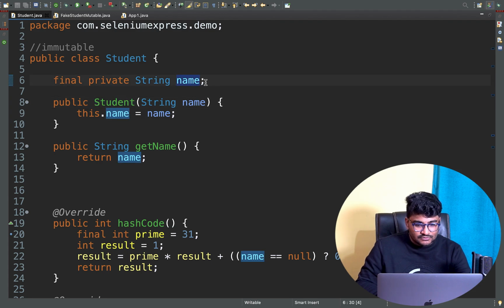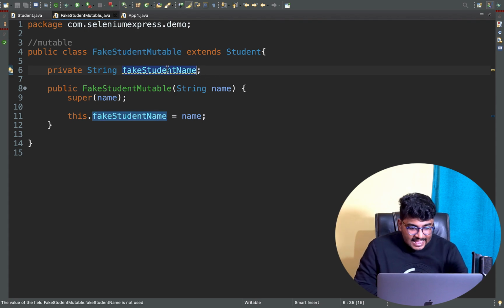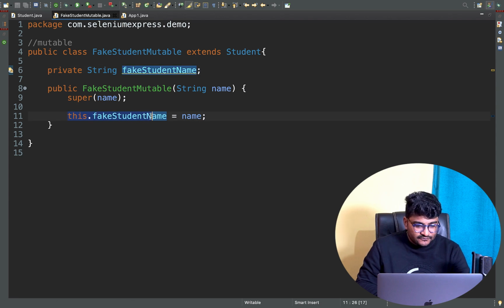This class variable also will be initialized. If we go back to the previous class, which is my subclass, here also I have one variable called fetch student name, and I want to initialize this variable too. So I'm doing this.fetchStudentName, and I'm initializing this variable with whatever name I'm getting here with the constructor.